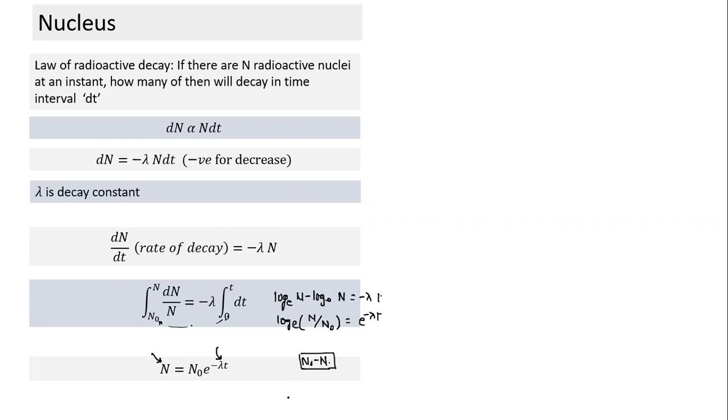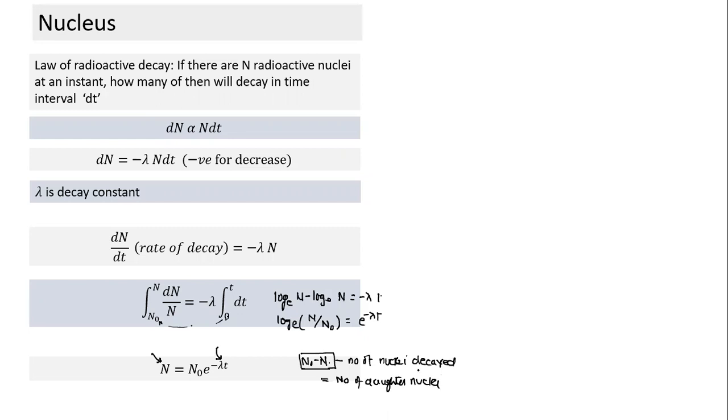What would N naught minus N indicate? Number of nuclei which has decayed. So N naught minus N will indicate the number of nuclei decayed. Or, if a daughter nucleus doesn't decay further, it will be equal to the number of daughter nuclei formed.